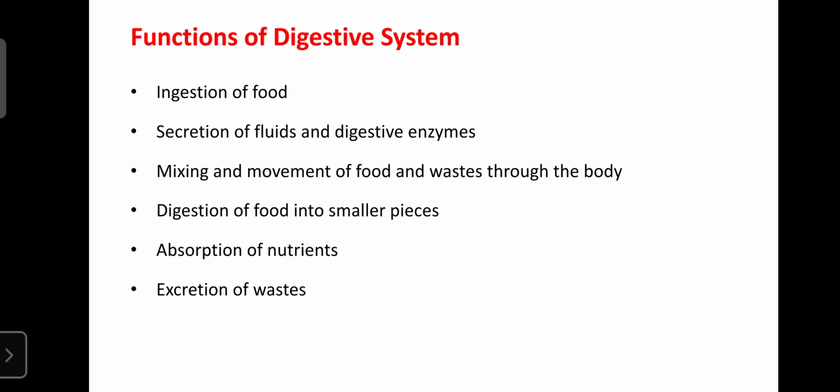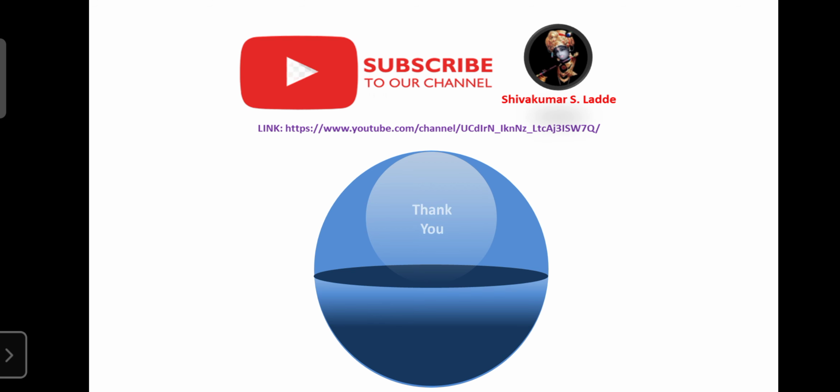Mainly the digestive system is helpful for the digestion of proteins, carbohydrates, lipids, and nucleic acids, the DNA and RNA genetic materials from plant sources. It is also helpful for the absorption. After the digestion, certain waste materials are produced.